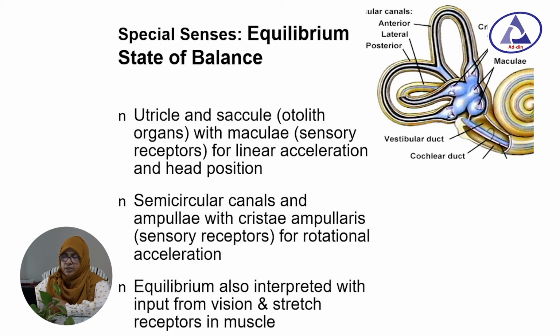Now, another special sense is equilibrium. It is also related to the internal ear. The internal ear contains the semicircular canals and the cochlea, which are attached together. For balance, there are three structures: the utricle and saccule, the otolith organs with macula and sensory receptors for linear acceleration and head position, and the semicircular canals and ampulla with crista ampullaris for rotational acceleration. Equilibrium also interprets input from vision and stretch receptors in the muscles.